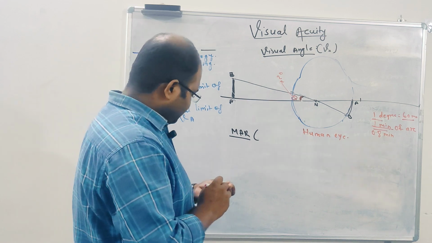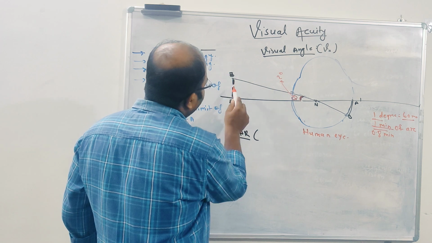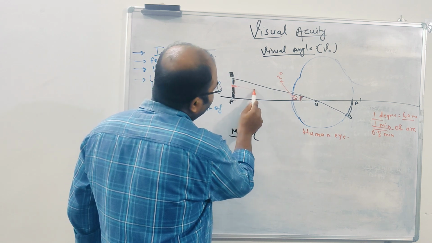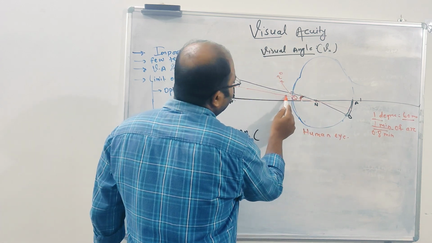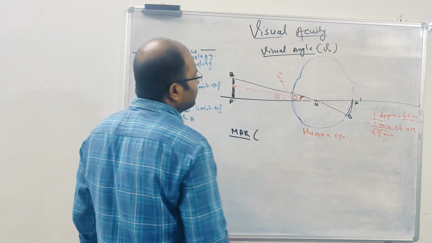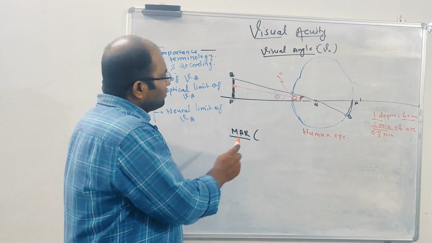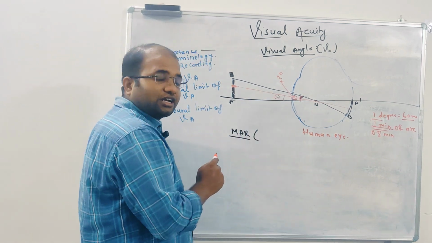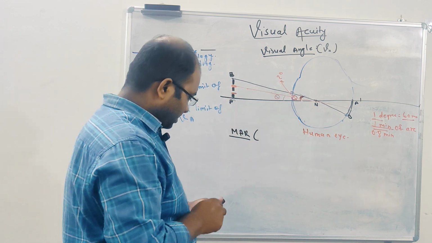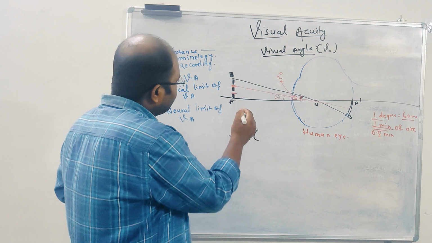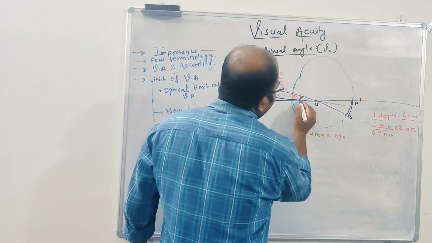If it decreases further, let's assume this height is up to here. In the second case, we take the height up to here. That means the angle will be decreased, right? And this angle has now become, let's assume, 1 minute. So at 1 minute it can still be resolved. If you decrease the height still more, you can make it up to here.